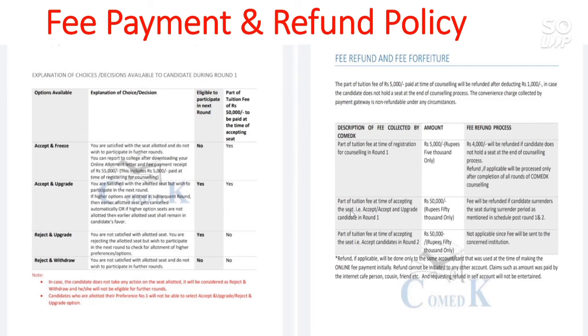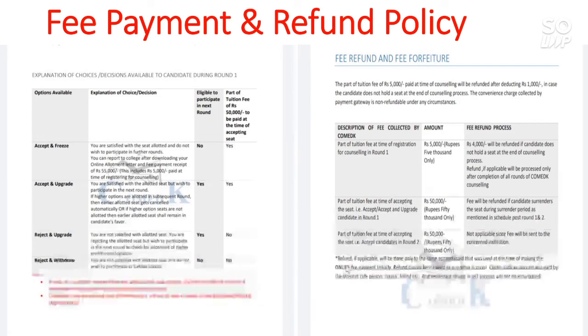And for the part of tuition fee of 50,000, if you don't take admission and you surrender in round 1 or 2, this is important, if you surrender in the first round or the second round, you will get back the 50,000 that you paid at the time of accepting the seat, but you can't surrender in the third round. So if you want to surrender and don't want to take admission, you should take this decision in the first or second round.